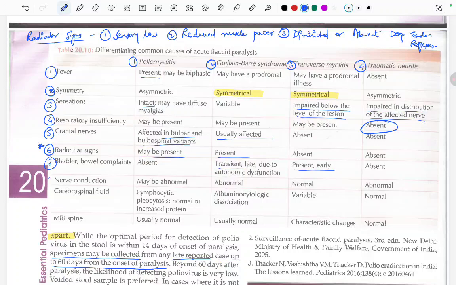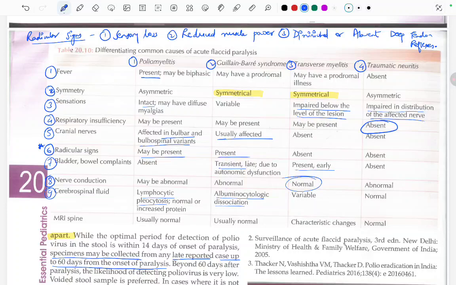Okay, now the nerve conduction. Nerve conduction will be normal only in transverse myelitis. It may be abnormal in all of the others. The CSF in poliomyelitis shows lymphocytic pleocytosis with normal or increased protein. In GBS there will be albuminocytologic dissociation. We read in the previous video that the cells are not increased, but the protein is increased.